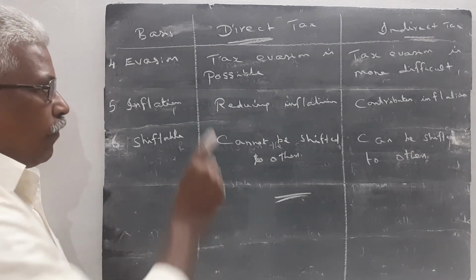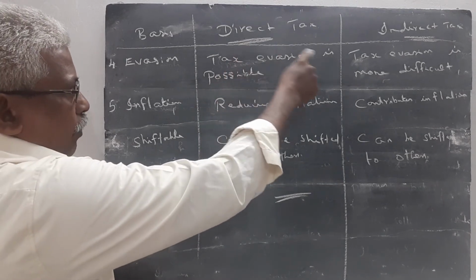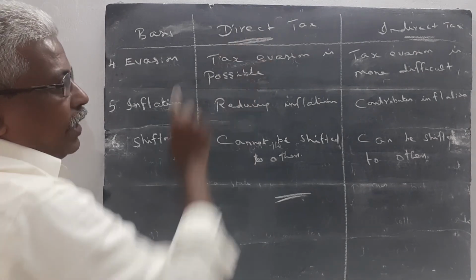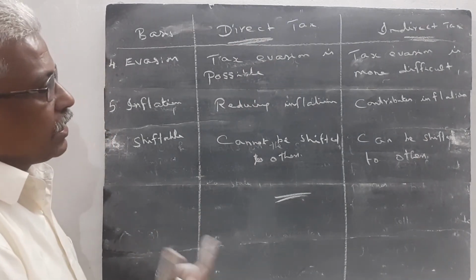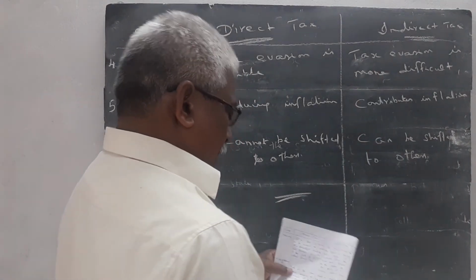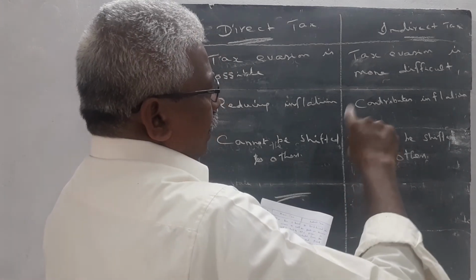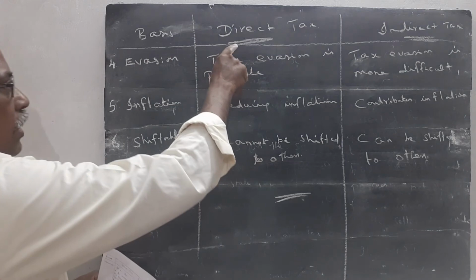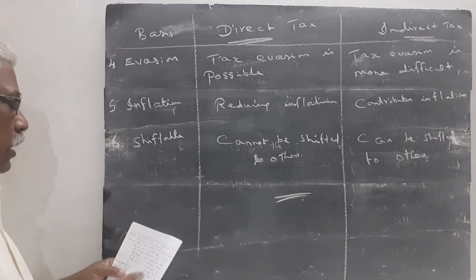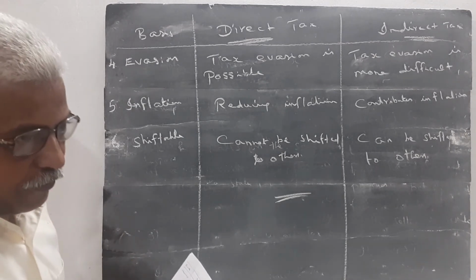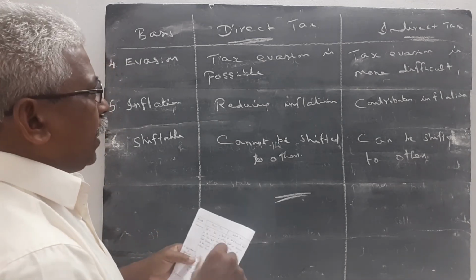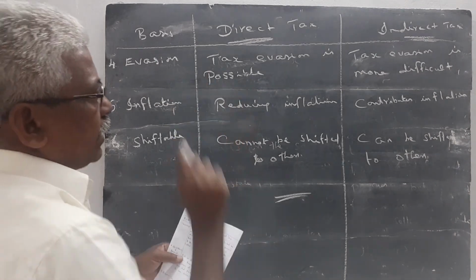Once again I explain. First, the examples of direct tax and indirect tax. Income tax and wealth tax are examples of direct tax. GST, excise duty and customs duty are examples of indirect tax. Then what is the meaning of direct tax? If tax is levied on the income or wealth of a person, and is paid by the person directly to the state, it is called direct tax.